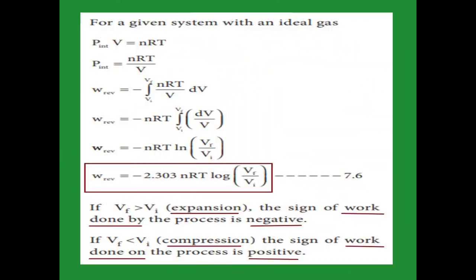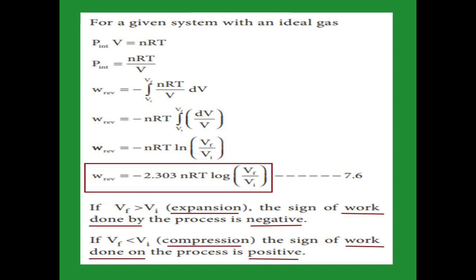Suppose the system contains an ideal gas; then the ideal gas equation is PV equal to nRT. Here the pressure is the internal pressure. So P into V equal to nRT, and the internal pressure is equal to nRT divided by V. Now applying the internal pressure in the work formula from the previous slide, work reversible is equal to minus the integral from Vi to Vf of nRT by V dV. Taking nRT out, we get the integral of dV by V, which gives the natural log of Vf by Vi.